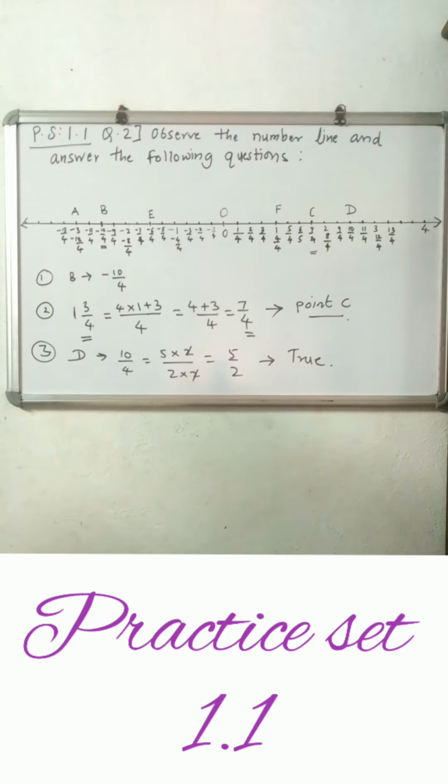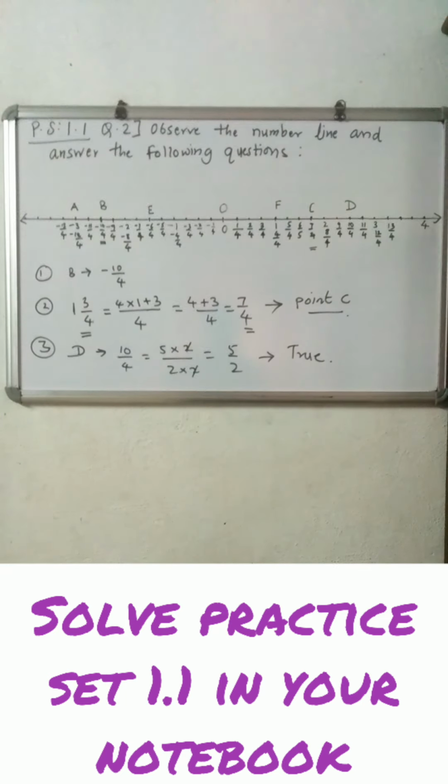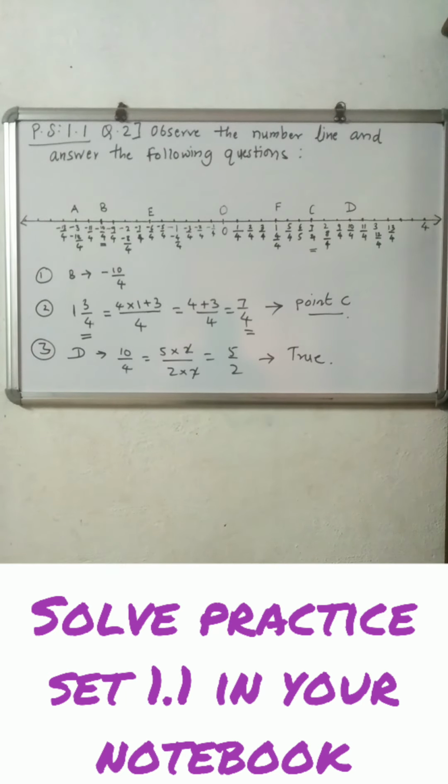In this manner we can study the integer number line, and we can find the rational numbers on the number line. All of you solve this exercise in your notebook.